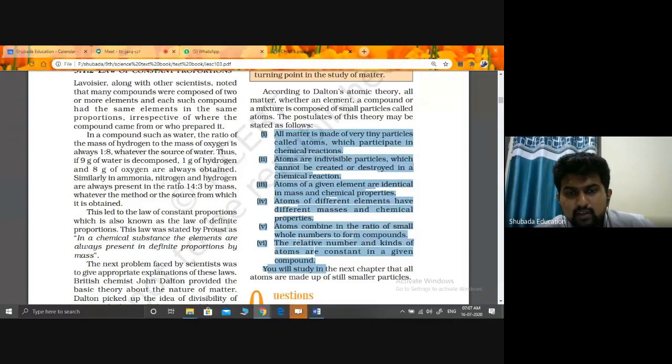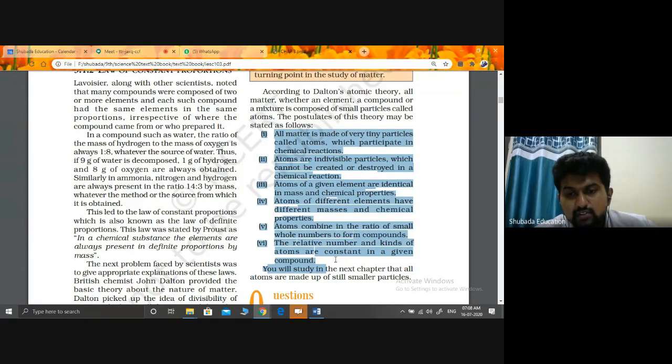Ammonia, that is NH3. So it is always present in the ratio of 14:3 by mass, whatever the method or source from which you obtain it. When it forms ammonia, definitely it is in the proportion of 14:3. And the relative number and kinds of atoms are constant in a given compound. This relative number is not necessary for this year; we were just using relative mass.